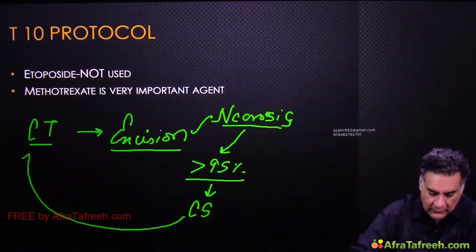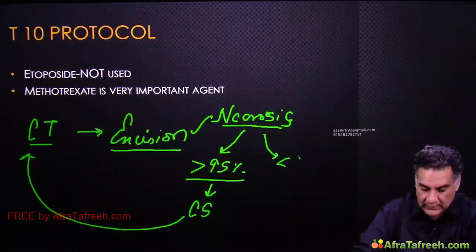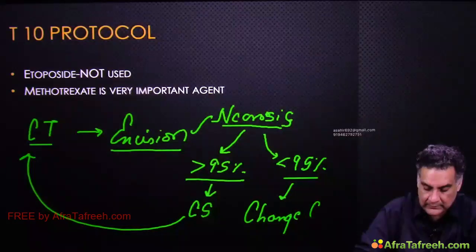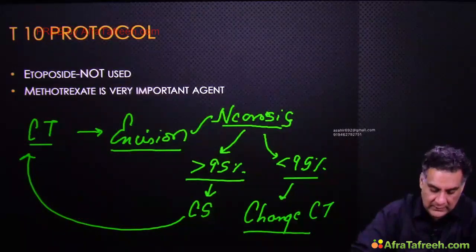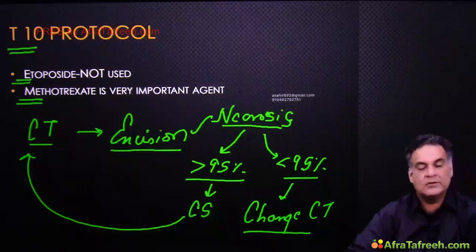Give the same chemotherapy as the adjuvant chemotherapy. And if the necrosis is less than 95%, change the drugs. This is T10 protocol. Remember, methotrexate is the most important drug. Etoposide is not used.